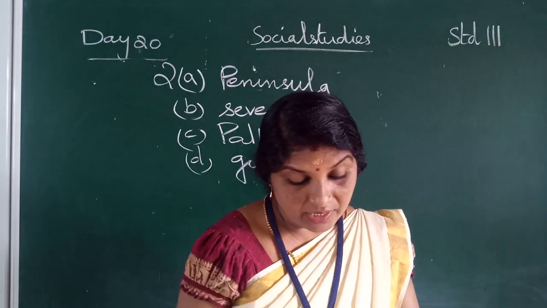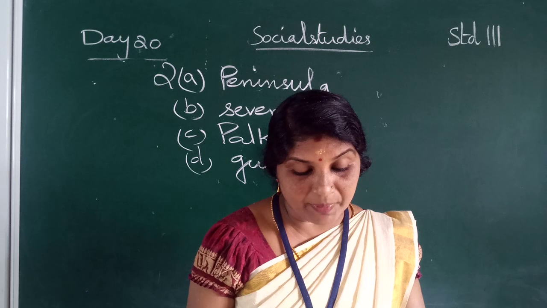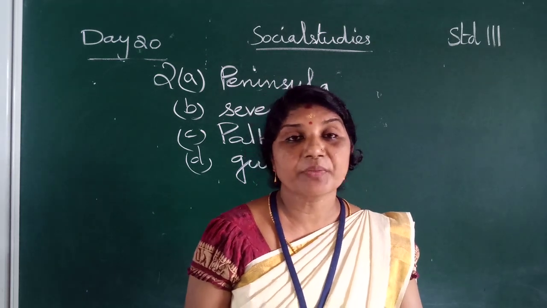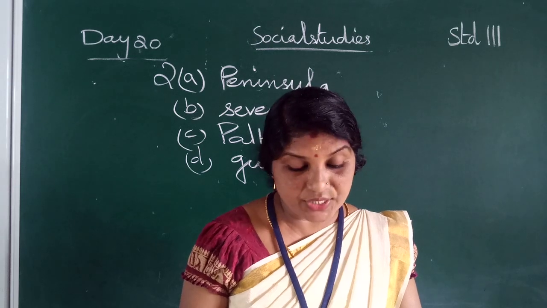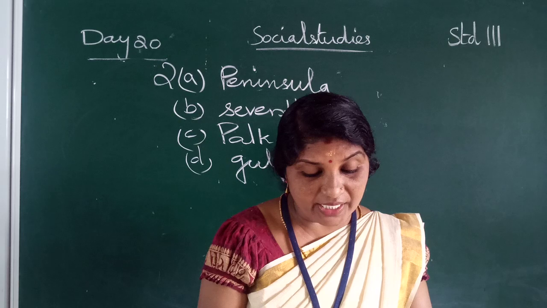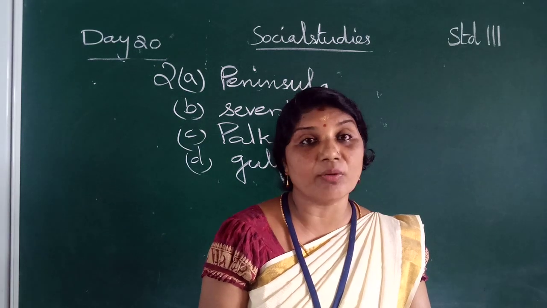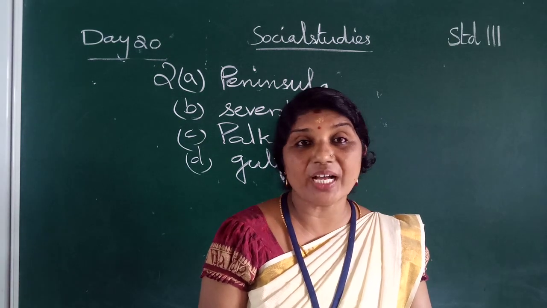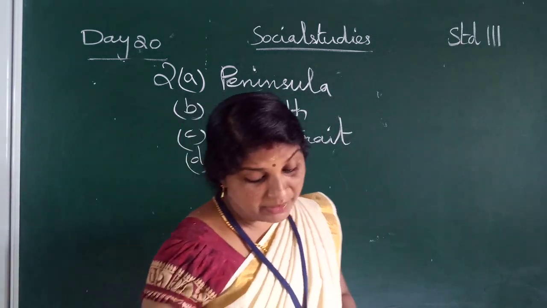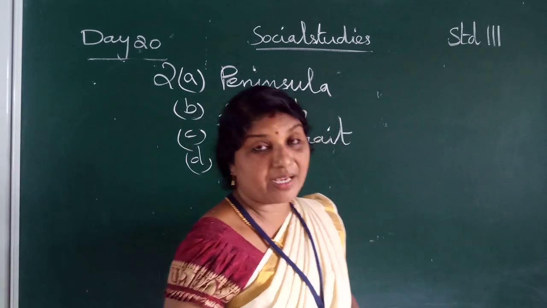S-E-V-E-N-T-H, seventh. Third one, the Palk Strait separates India from Sri Lanka. The last one: a gulf is a deep inlet of sea with a narrow mouth. G-U-L-F, Gulf.